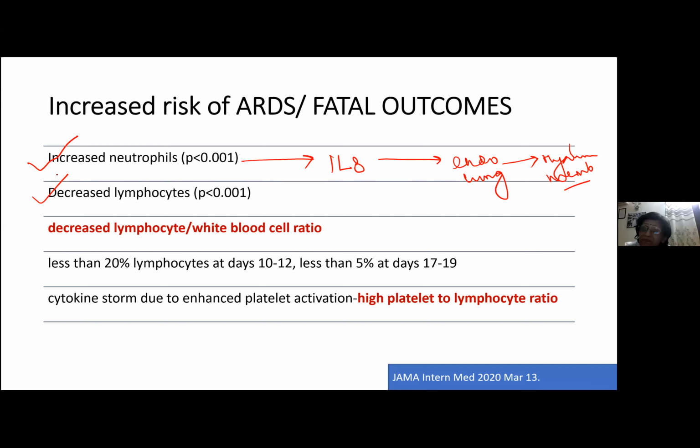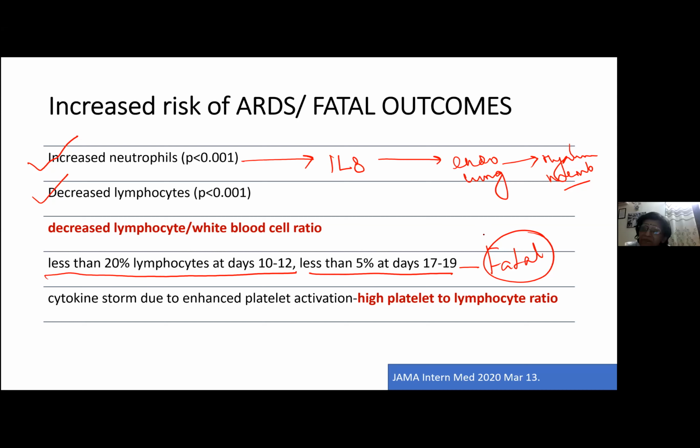Now again they made a very important statement here. They said that if the patient had less than 20% lymphocytes on day 10 and less than 5% left on day 17, these patients are going to have a fatal outcome. So which patients did they define as having a fatal outcome? You subsequently measure the lymphocyte count. If on day 10 your lymphocyte count is less than 20% and on day 17 the lymphocyte count falls to less than 5%, these are the group of patients who are going to have a very, very fatal outcome.